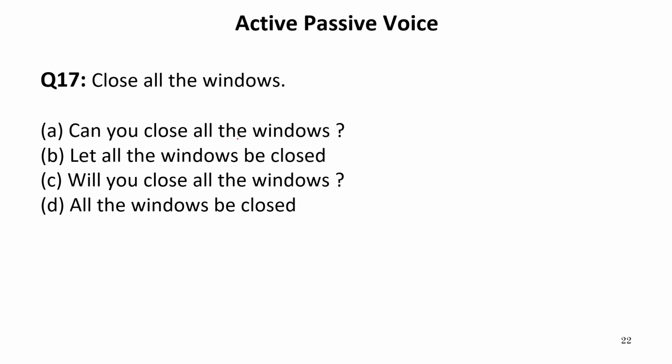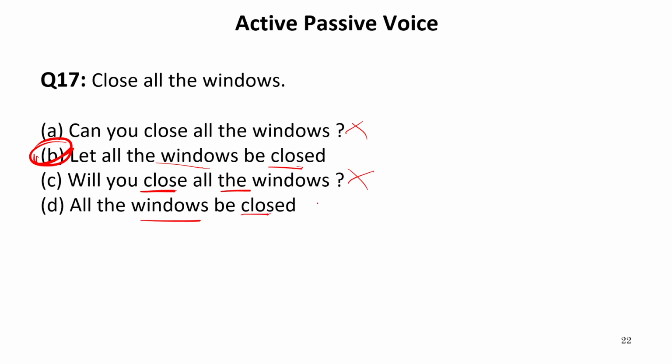Now let us see the options. Can you close all the windows? This is an interrogative structure. This cannot be the answer. Let the windows be closed. So this will be the correct passive voice. Now let us look at other options as well. Will you close all the windows? This is again an interrogative structure. So this cannot be the answer.